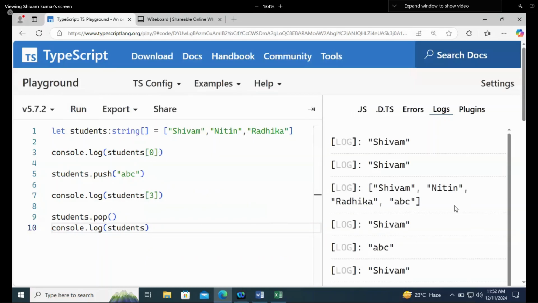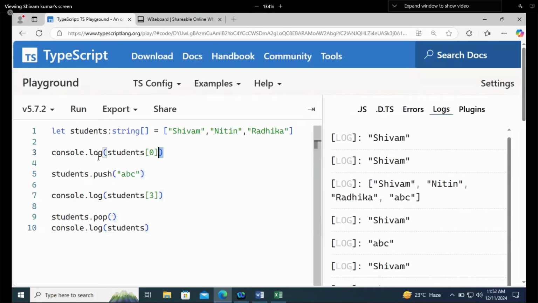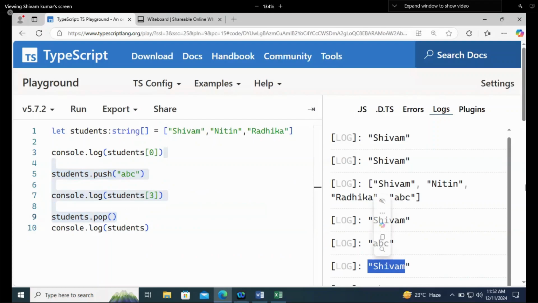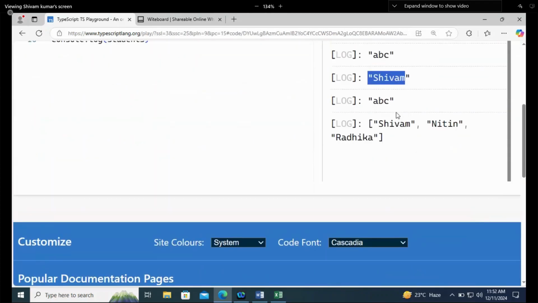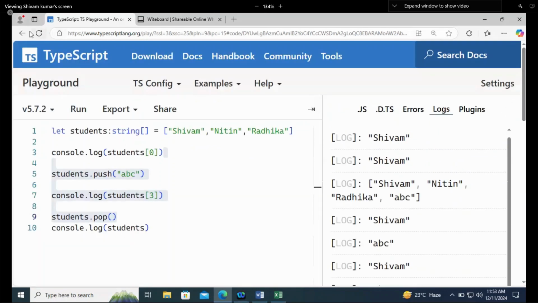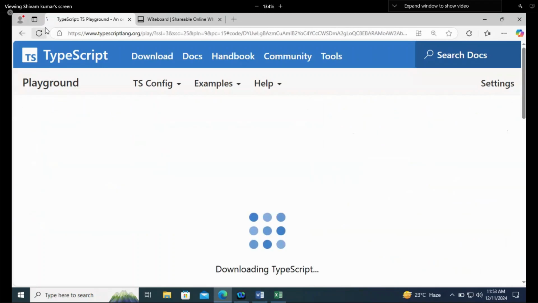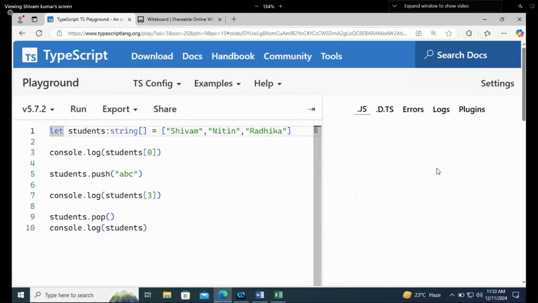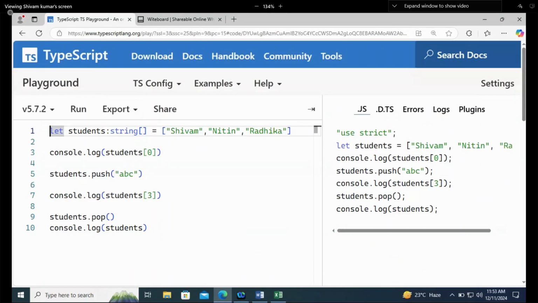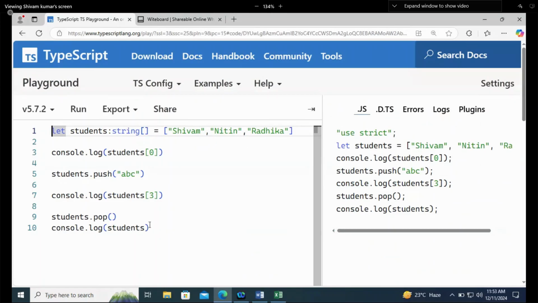See, these are the answers that we are getting. Student 0 means Shivam. ABC was added and then ABC removed from here. And that's how this push and pop works. Okay, this is how push and pop works. Now, have you understood how to add the elements and how to delete the elements in arrays?